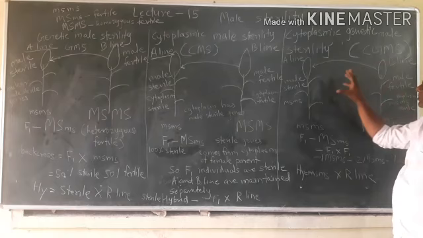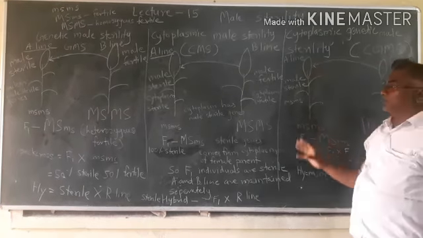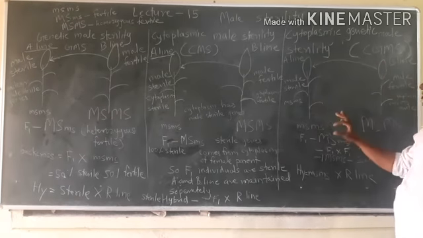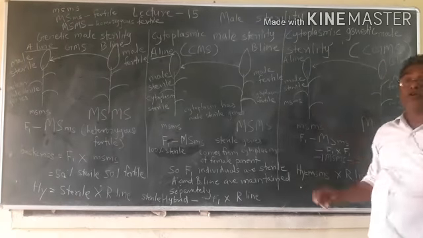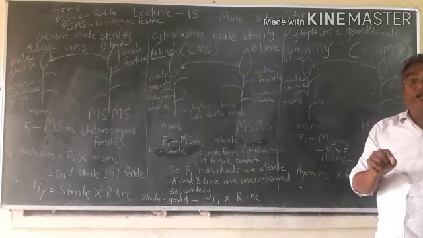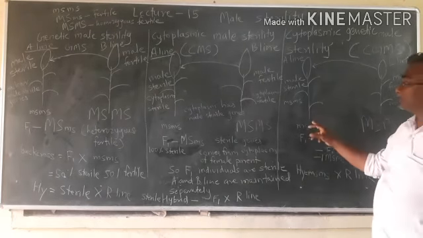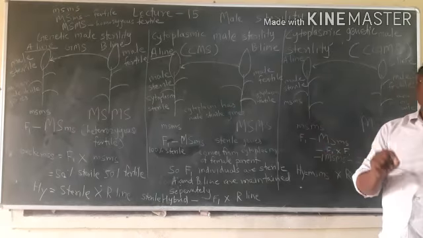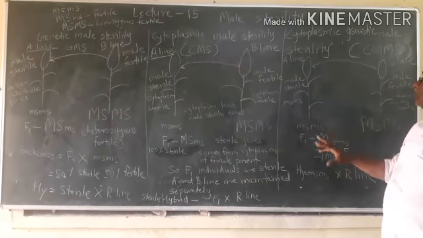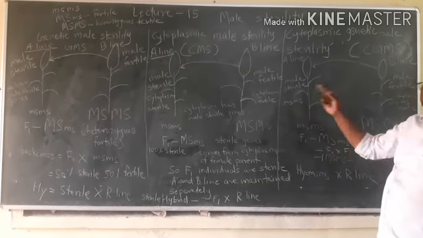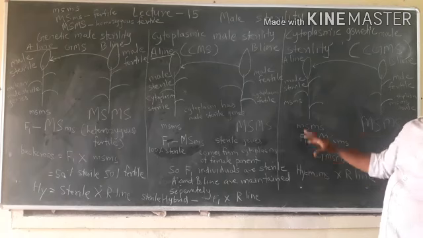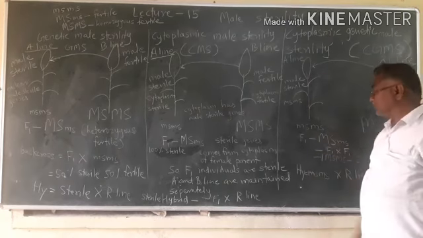In this A line, which is male sterile, it has nuclear genes which are male sterile and cytoplasmic genes which are also male sterile. Means nuclear and cytoplasmic genes both are male sterile.